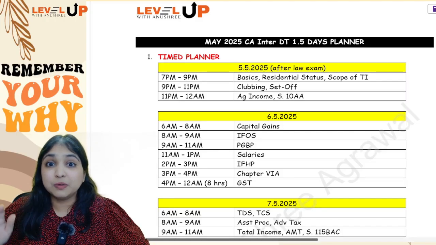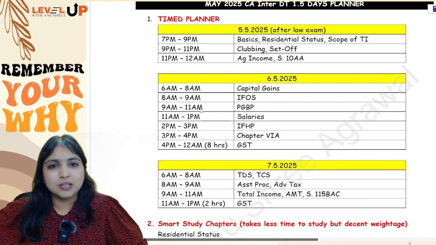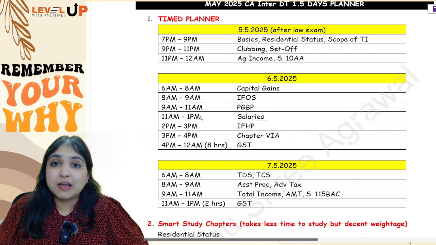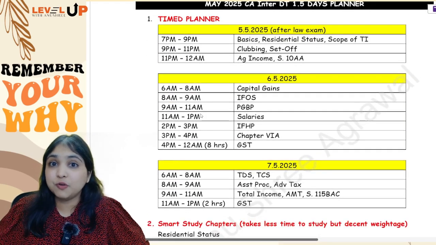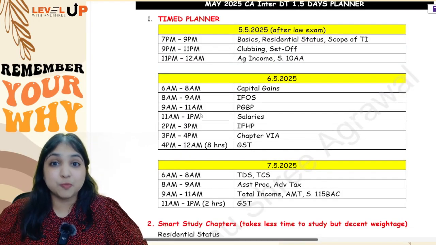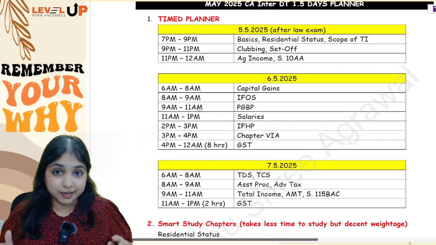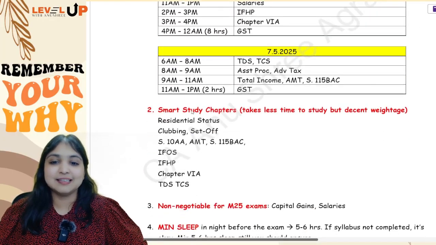I've allocated around 10 hours for GST, which I think is sufficient. If you see in all the planners until now, I always used to allot 8 hours for GST, but this time I've allotted 10 hours for GST and I think you can comfortably follow this planner. The law planner seems to be pretty doable for most of you and I'm hoping even the DT planner you will find very effective.